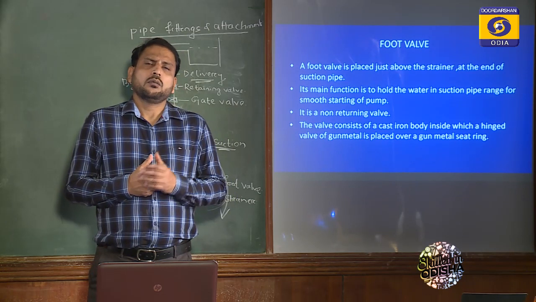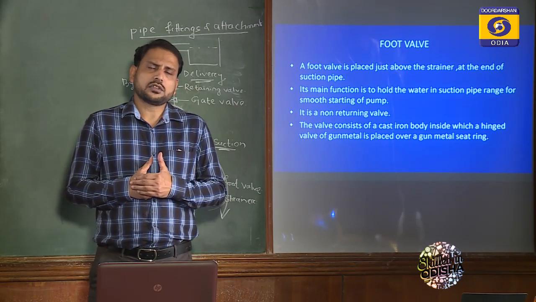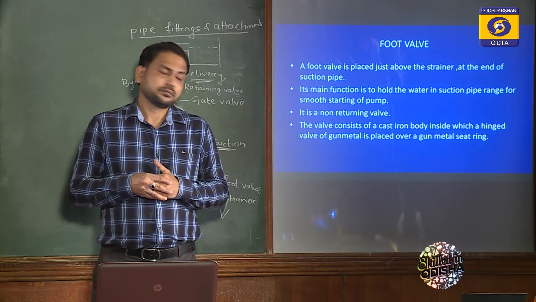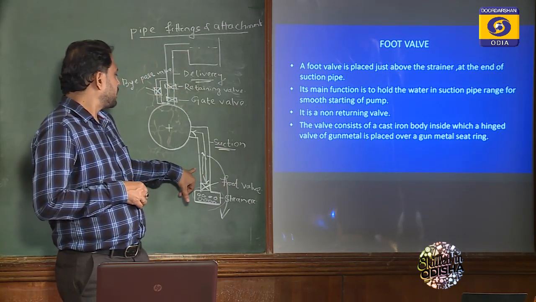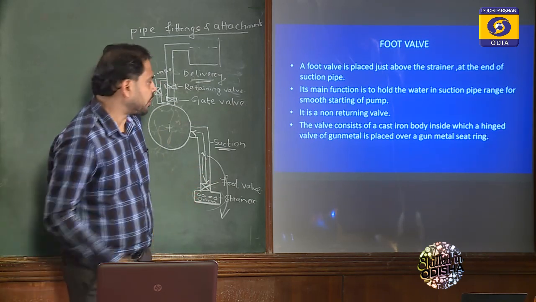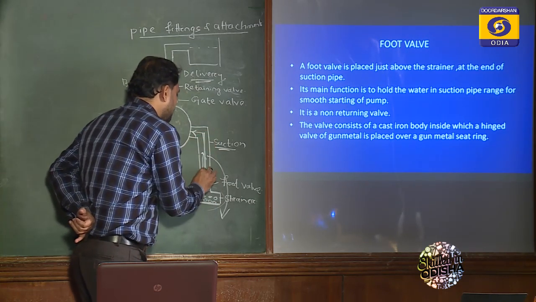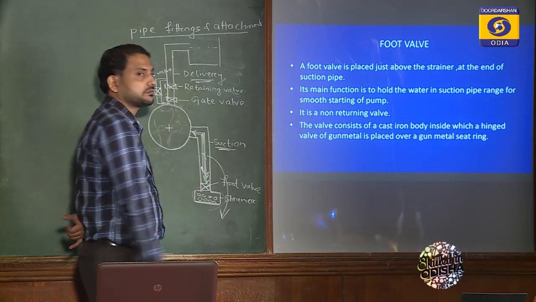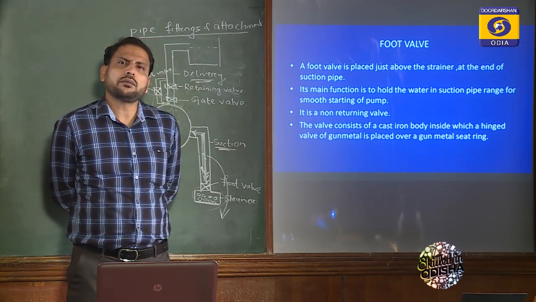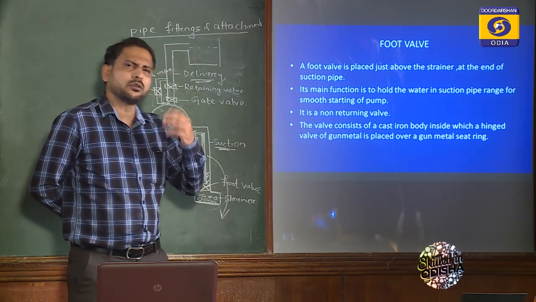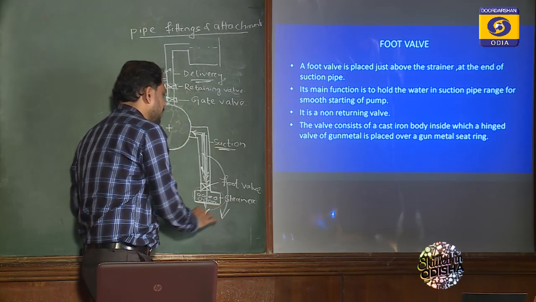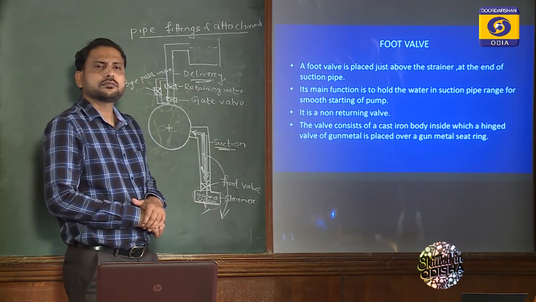So for the purpose of drawing water easily, the foot valve is necessary, and it is a non-returning valve. So the entire suction column will be filled with water. If the foot valve fails, what will happen? Let the foot valve fail due to a defect. The entire water from the suction pipe goes back to the sump.